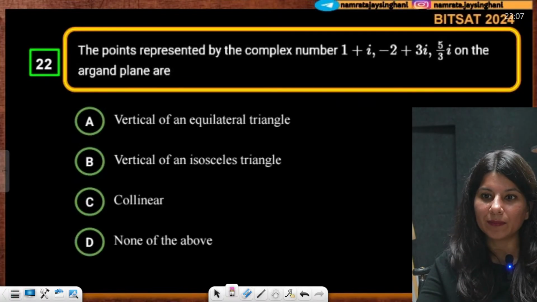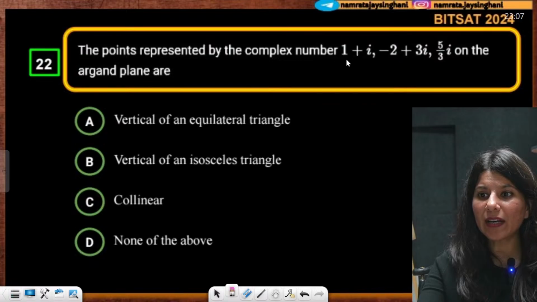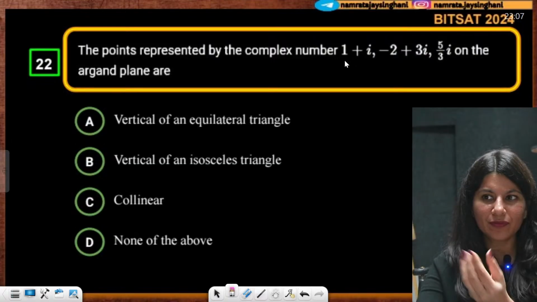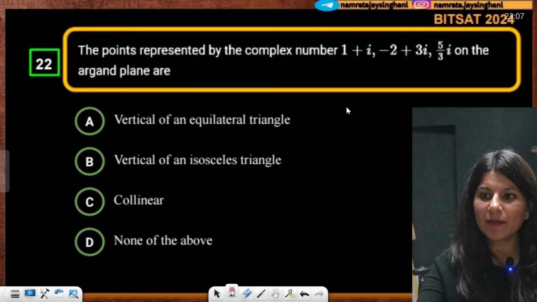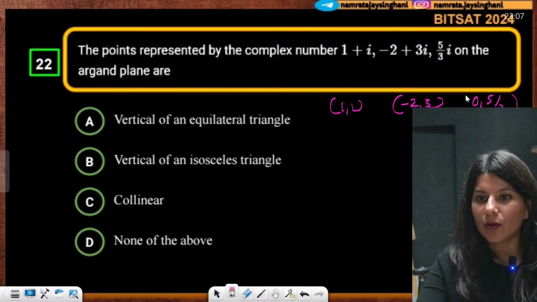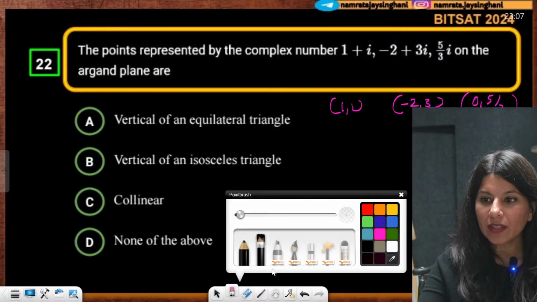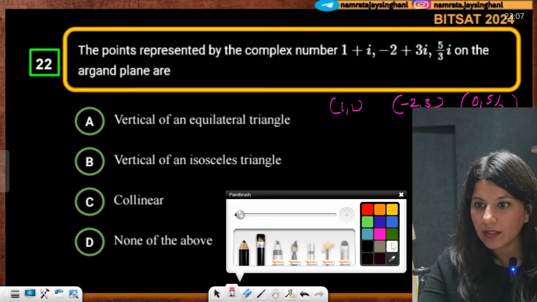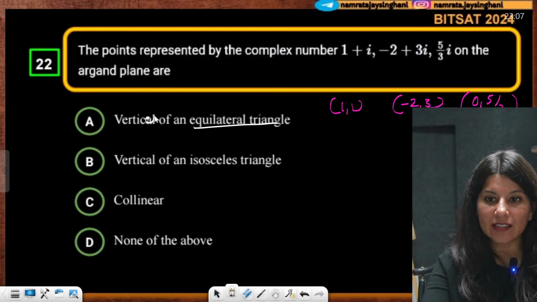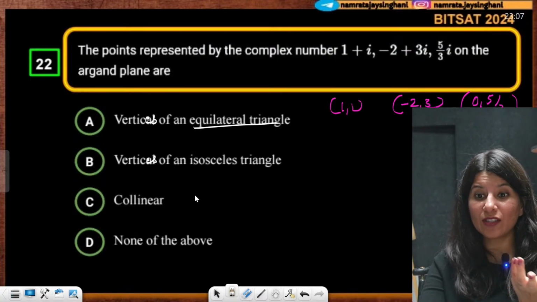See, this is the problem. The points represented by complex numbers. I think there is no point of doing this question in complex numbers. The points are (1, 1), (-2, 3) and (0, 5/3). Now, as per this, they want me to calculate whether these points are vertices of an equilateral triangle, or vertices of an isosceles triangle, or collinear.